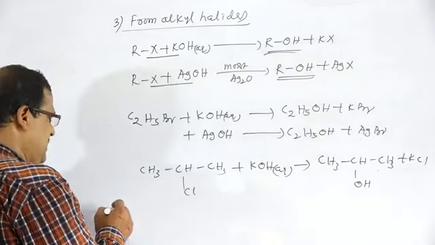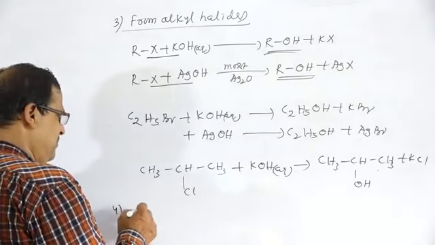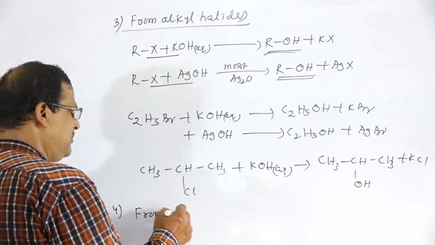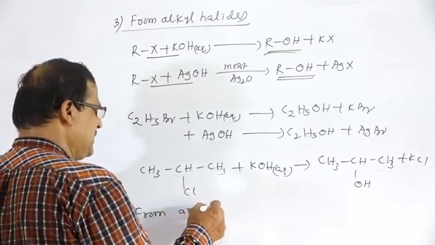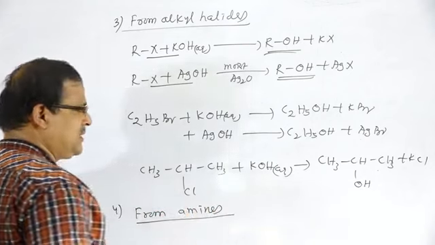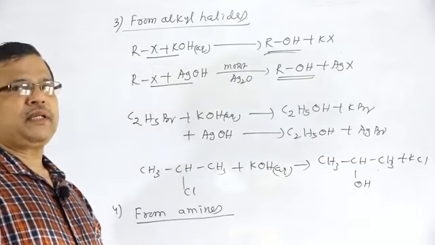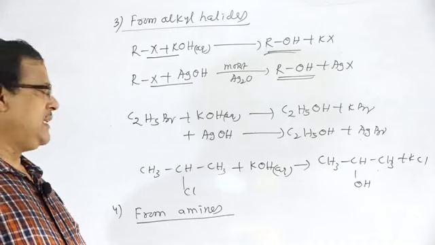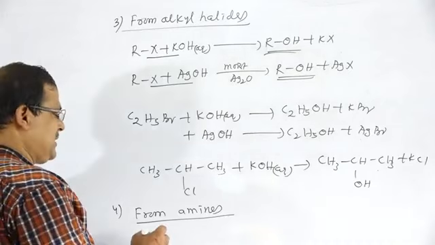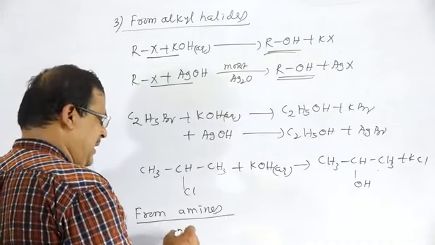Next method of preparation is from amines. This method is applied particularly for primary amines, having the formula RNH2.